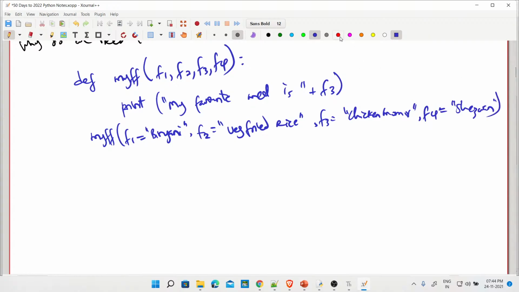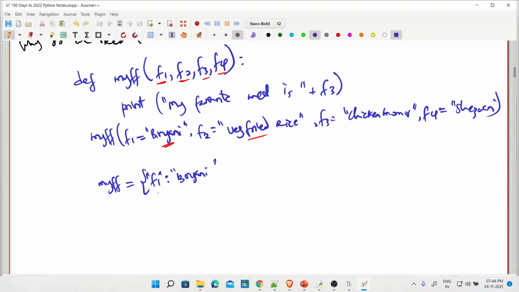So we have taken these keywords and we have now assigned values to them. The only difference, if you look at it here, is that you can rewrite this as: my FF containing F1, colon, biryani. You got the point? So if this is the case, to use it as a dictionary, you have to rewrite it this way. If I want to take this F1, then colon this, this will have the value biryani, no problem.